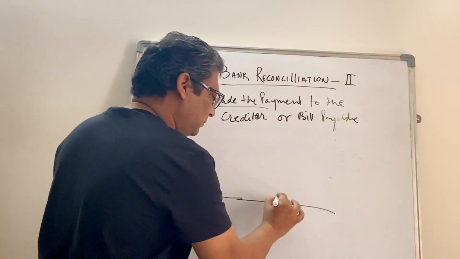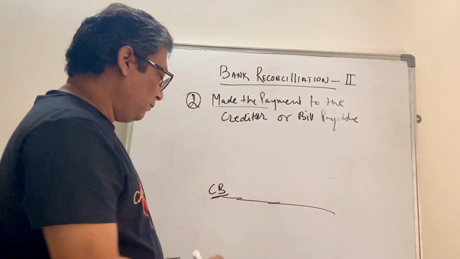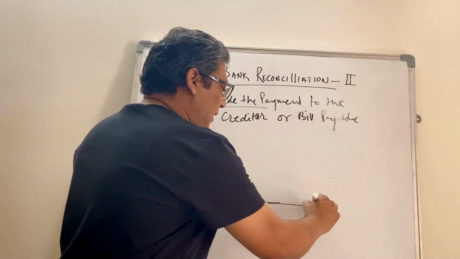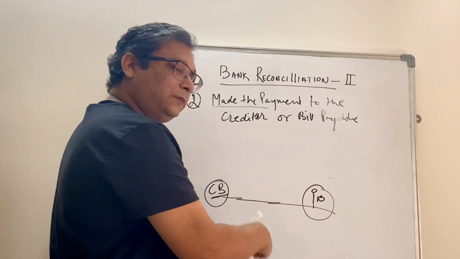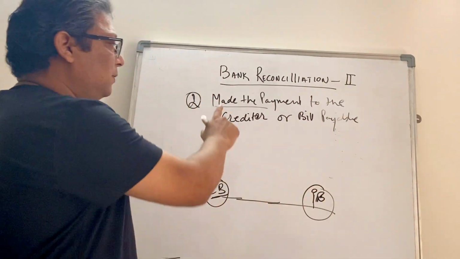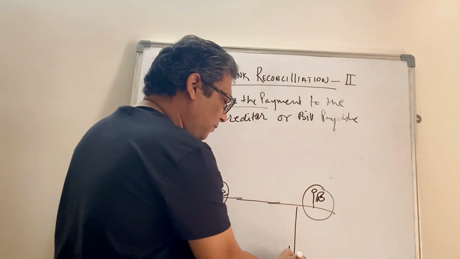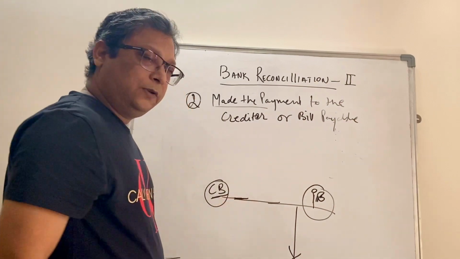So again the balance line, cash book, because we have been provided with the cash book balance, we'll keep it on the left side, and passbook on the right side, and we want to move from cash book to passbook. Okay, so the bank has made the payment on behalf of the customer. So the passbook balance has gone down, while the cash book has not actually moved.